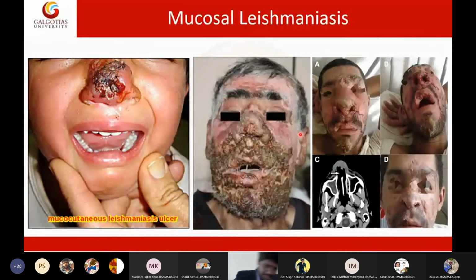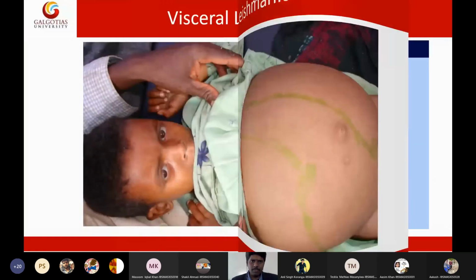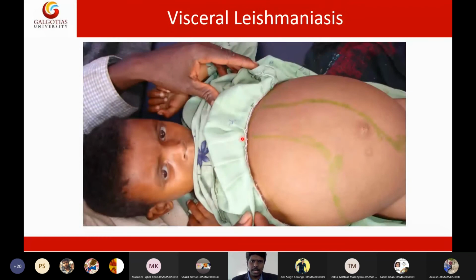Now there is one interesting feature for this leishmania. For example, one person got leishmania disease. This guy got leishmania disease, and we have given him treatment, and he recovered from the infection. Our patient recovered from the leishmania infection. After recovery,